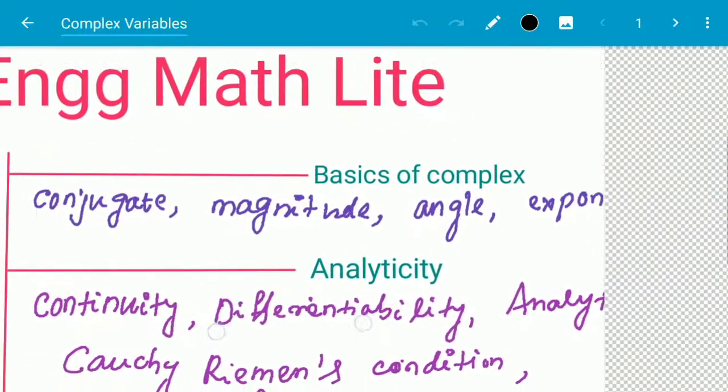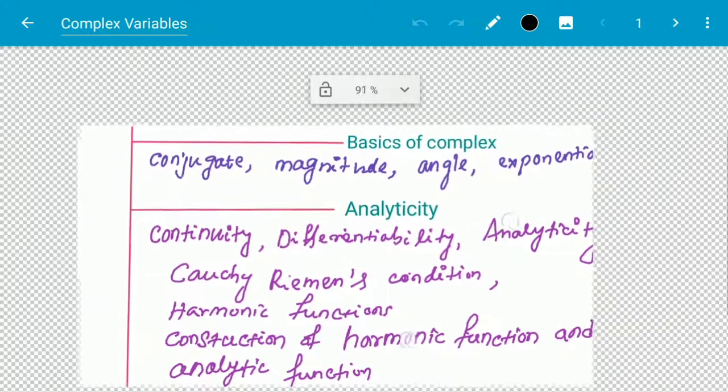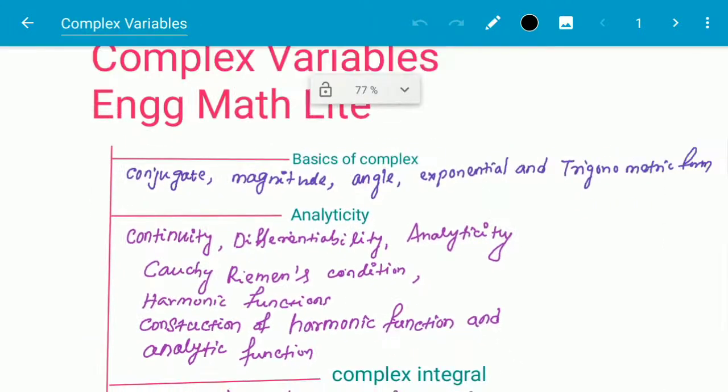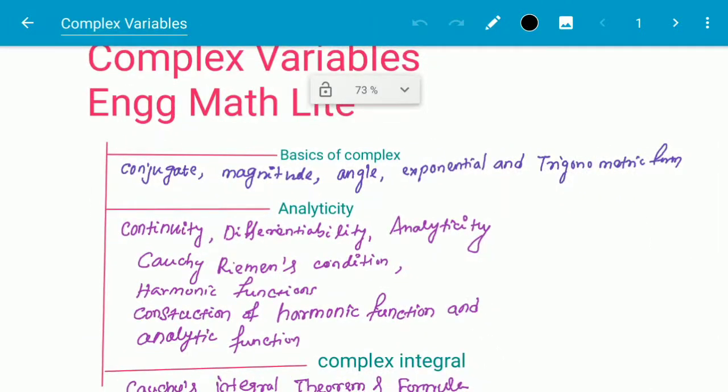Here main three parts are there. First thing is basics about complex numbers. Second is, for a function, what is an analytic function and what is a non-analytic function. And the third is the complex integral.